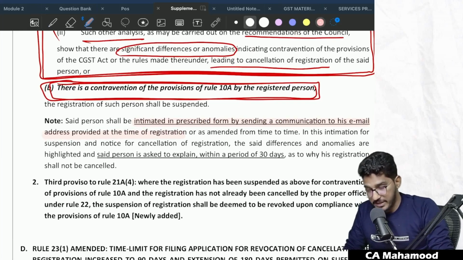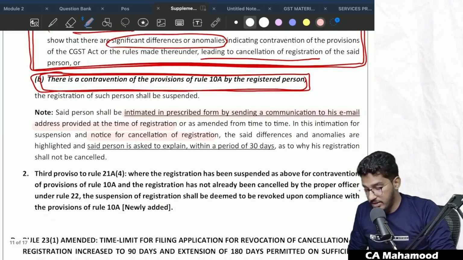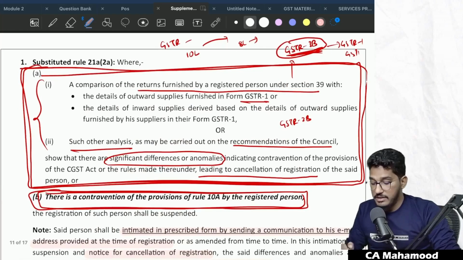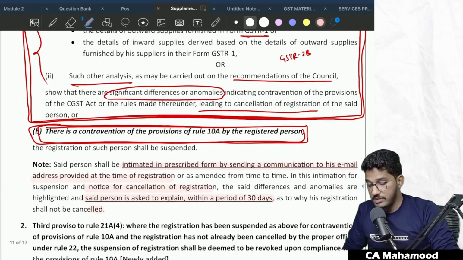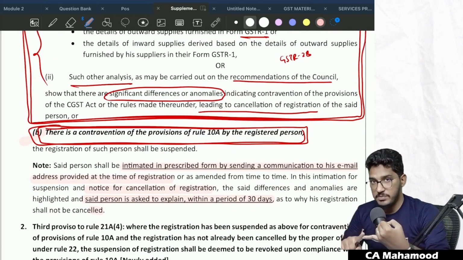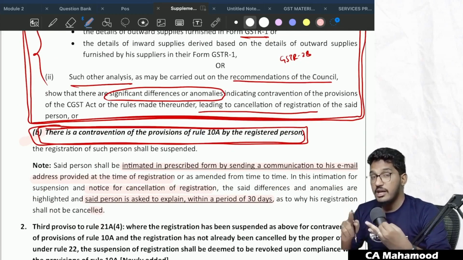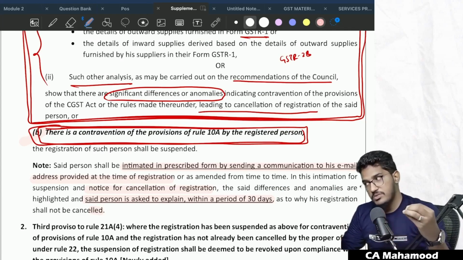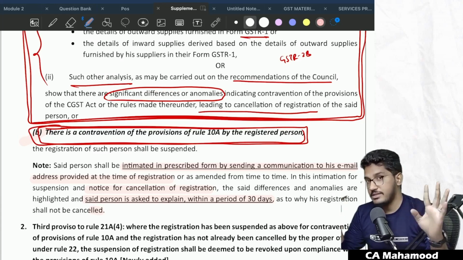That means if your registration is suspended, immediately you will get a mail. In this intimation for suspension and notice for cancellation of registration, the said differences and anomalies are highlighted and the said person is asked to explain within a period of 30 days as to why his registration shall not be cancelled. So if the system has carried out this analysis and you did not furnish the bank account details within the specified time limit, your registration will be held on suspension. You will get a notice to your email address. Within 30 days of receiving that notice, you have to respond back. If you don't respond within that 30 days, your registration will be cancelled. Within the 30 days, your registration will be under suspension. If you don't respond within that time limit, your registration will be liable for cancellation.